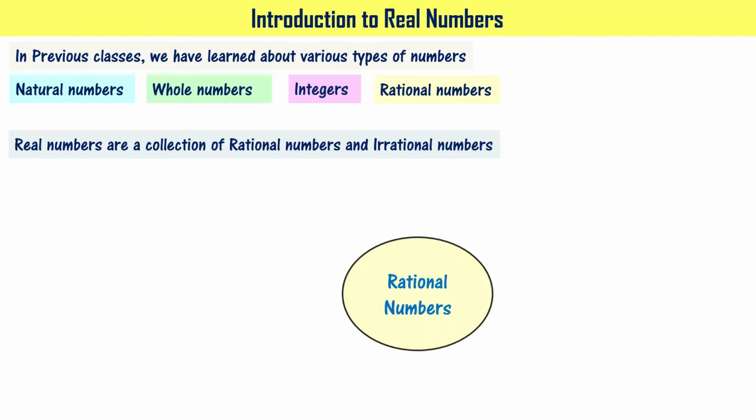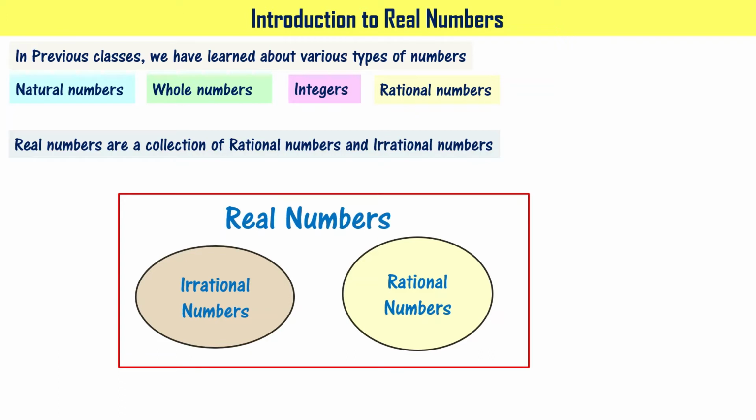A set of numbers are called rational numbers. We are going to discuss rational numbers in this video so that you will understand that when rational numbers are put together with another set of numbers called irrational numbers, what you get is real numbers. It means real numbers is a collection of rational numbers and irrational numbers. Got it? Since we said that we are going to recall natural numbers, whole numbers, integers, and rational numbers before understanding irrational numbers, we understand real numbers better.